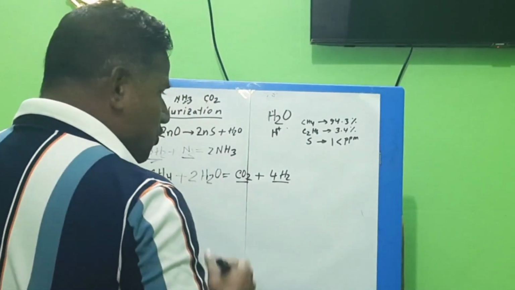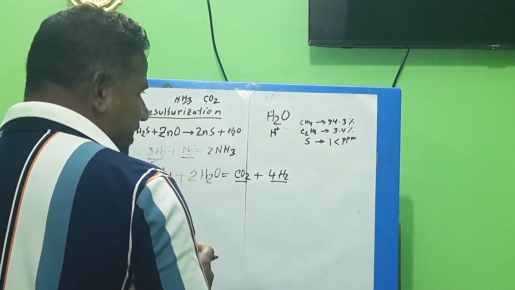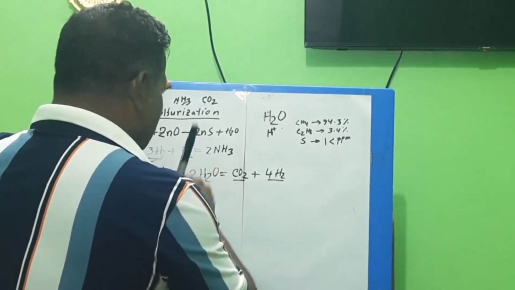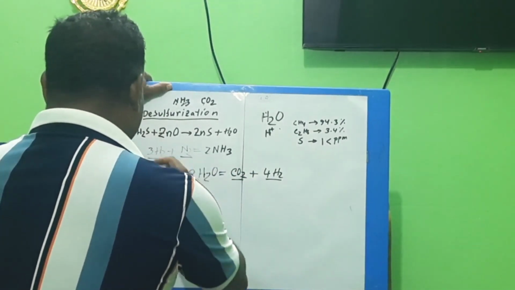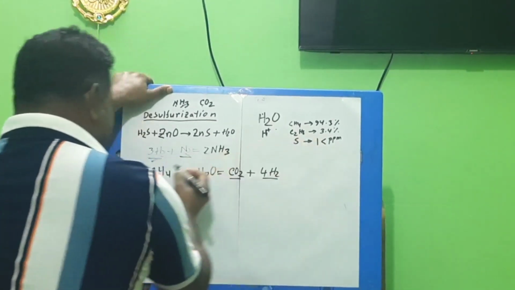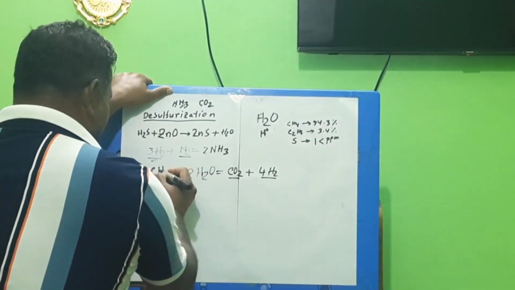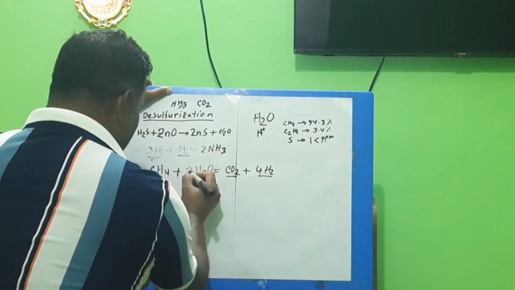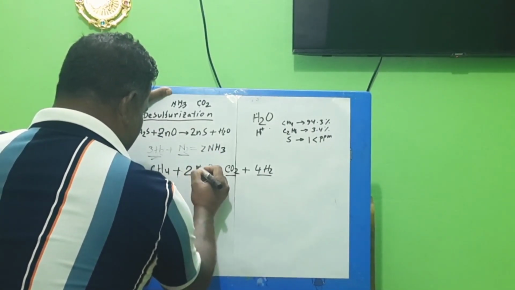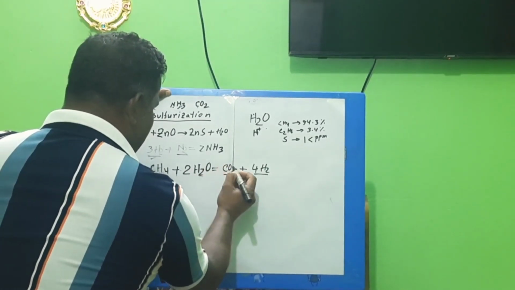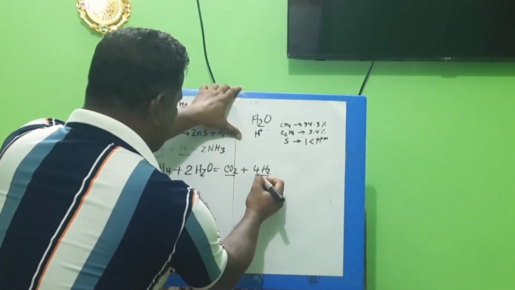If we do steam reforming with the natural gas, what will be created? In natural gas methane is available. If methane reacts with steam, what will happen? It will create carbon dioxide and hydrogen.